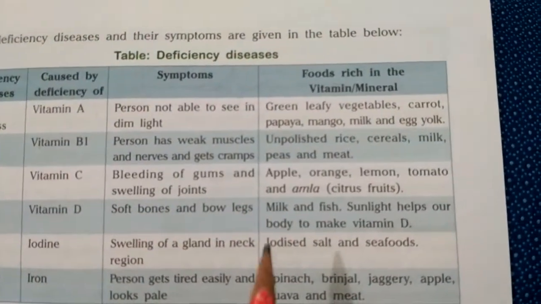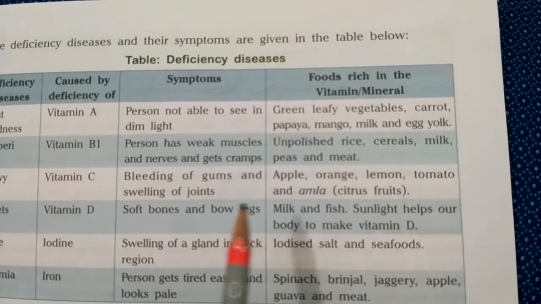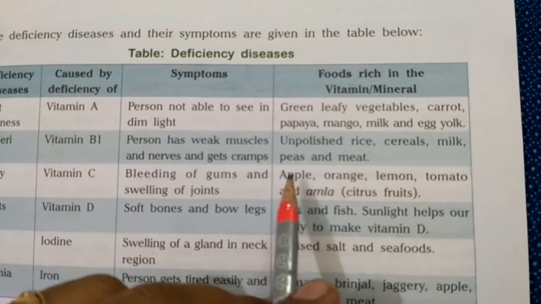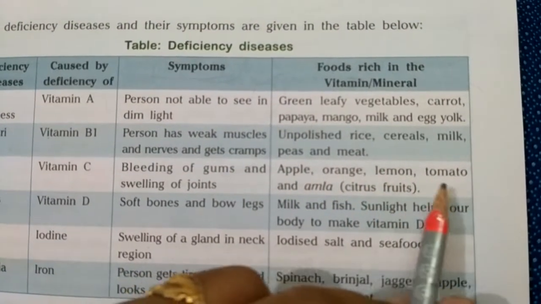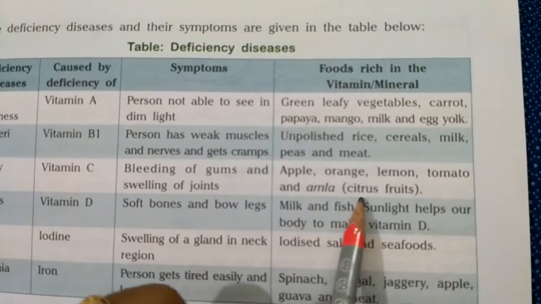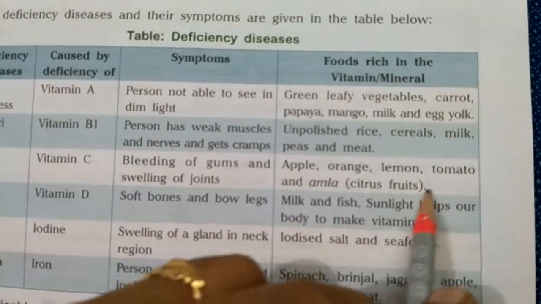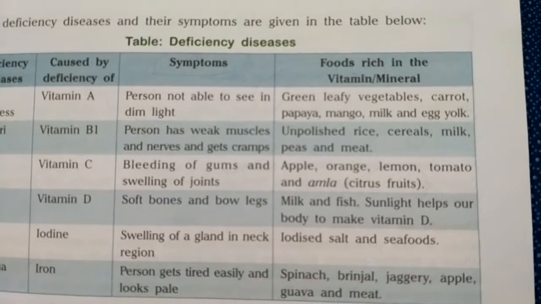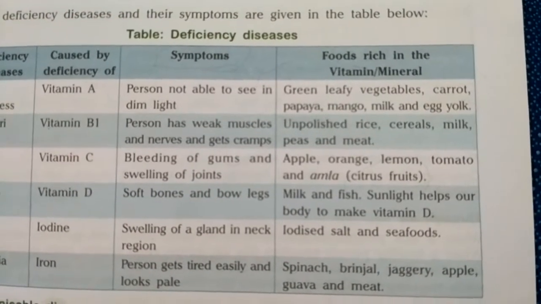So what food items should we eat so that we do not suffer from scurvy? The names of the food items are apple, orange, lemon, tomato and amla. All the citrus fruits. Citrus means sour fruit, which are sour in taste. All the citrus fruits are very much rich sources of vitamin C.